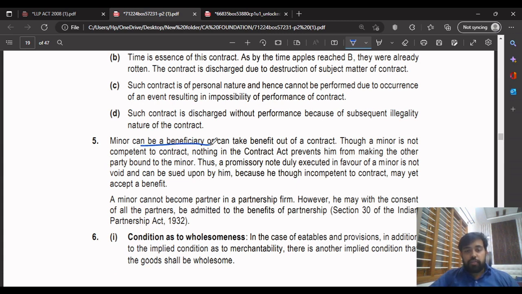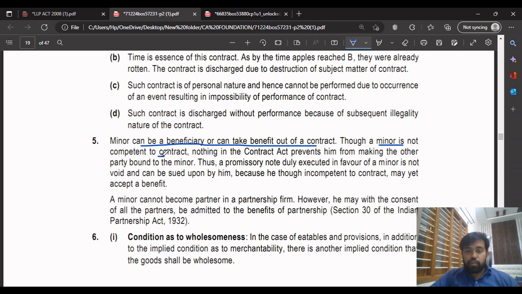So a minor can be a beneficiary or can take the benefit out of the contract, but he is not competent to enter into a contract. But suppose the other party executes a promissory note in favor of the minor. In such a case, the minor can claim the promissory note. He can use the promissory note to get the benefit. See, that's what they have written.